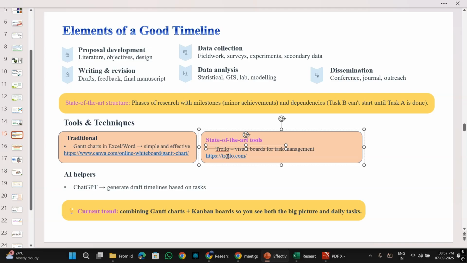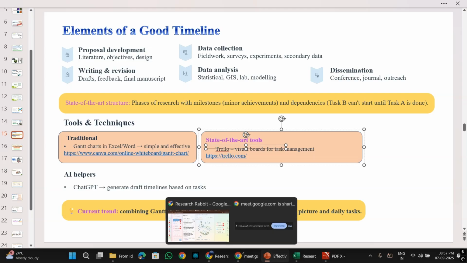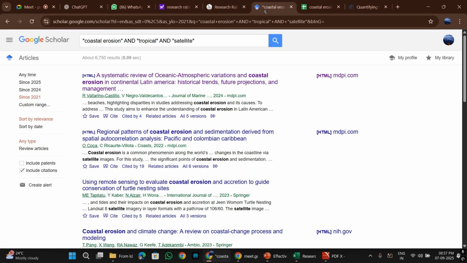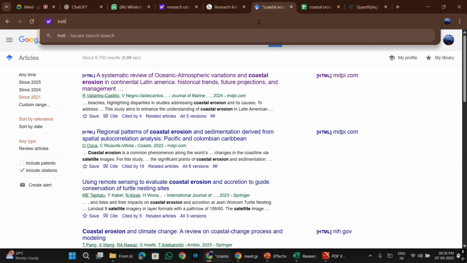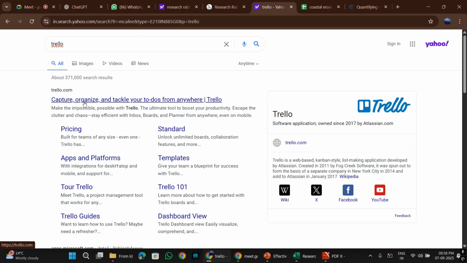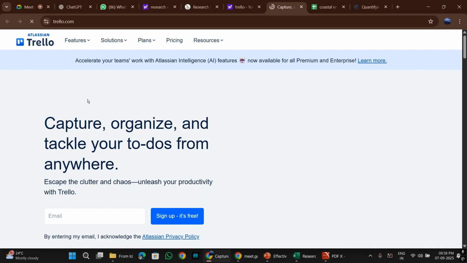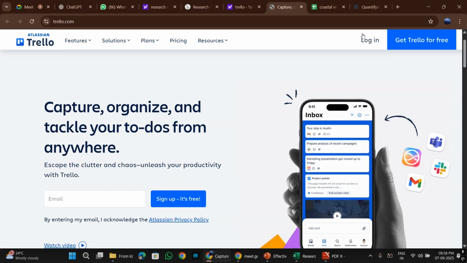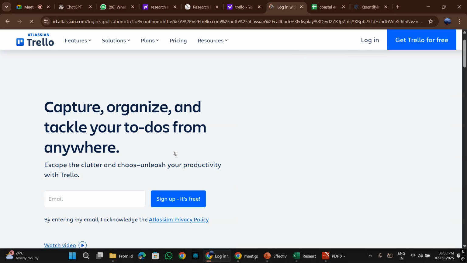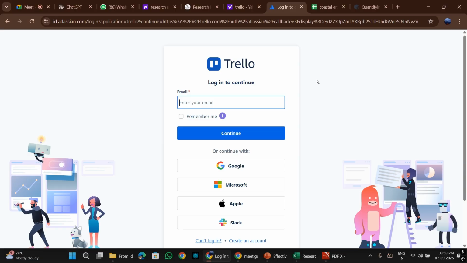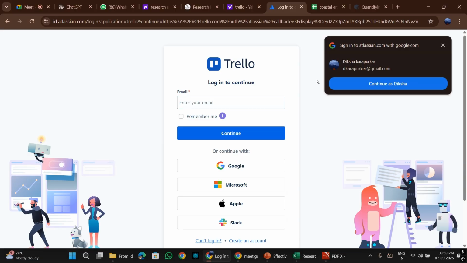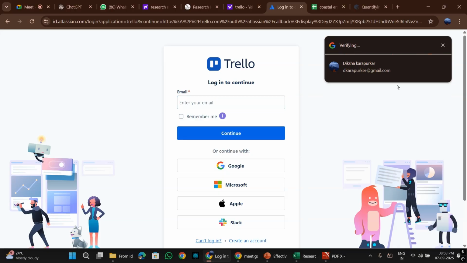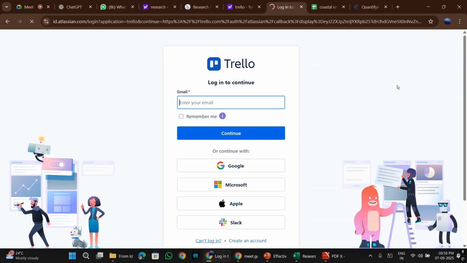Let me show you Trello. Okay, so we can go to Trello, search for Trello. I have personally never liked this because I would rather make an Excel sheet rather than doing this. So you can go ahead and log in on Trello. Some of you are PG and UG students, so definitely you will like it because Gen Z also usually like the digital tools.